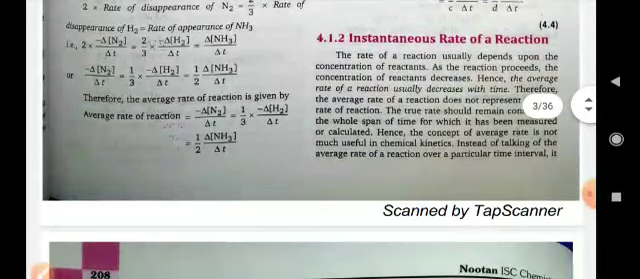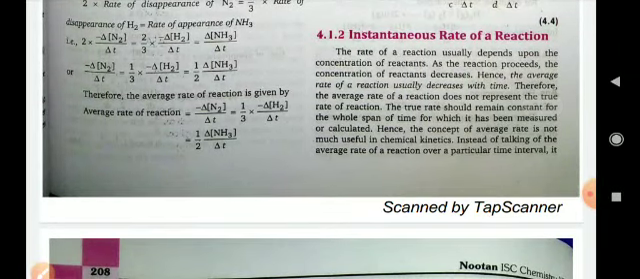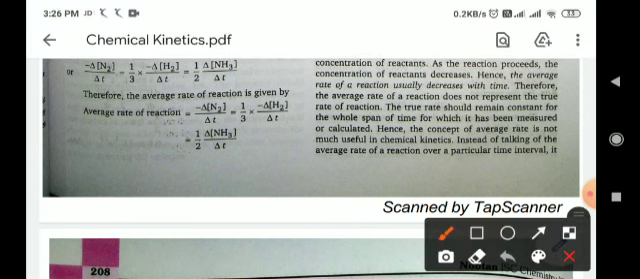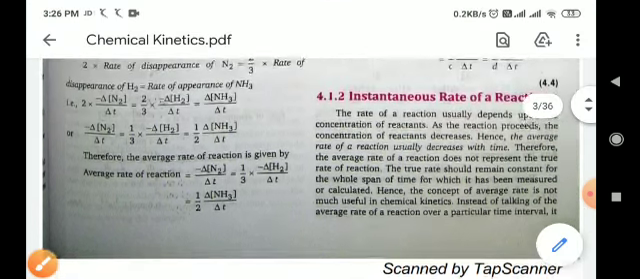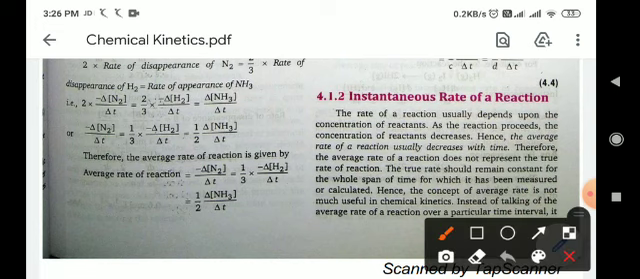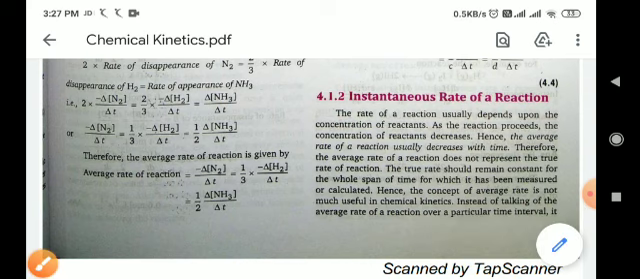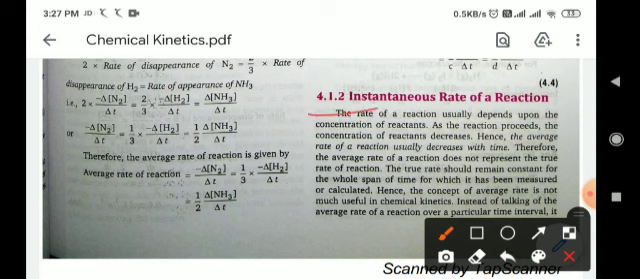Now come to the instantaneous rate of reaction. So what is the instantaneous rate of reaction? It means the rate of reaction at a very small time interval. When we talk about a very small change in a reaction at a very small time, it is known as the instantaneous rate of reaction. The rate of the reaction usually depends upon the concentration of reactant. As the reaction proceeds, the concentration of reactants decreases, hence the average rate of reaction usually decreases with time.